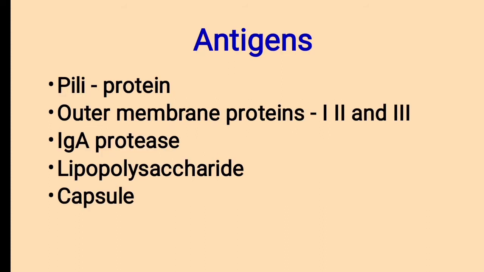Then antigens present in Neisseria gonorrhoeae. Pili, that's a protein antigen present in Neisseria gonorrhoeae. Then outer membrane proteins containing proteins 1, 2 and 3. Then IgA protease enzyme, lipopolysaccharide antigen and capsular antigen. These are the antigens present in Neisseria gonorrhoeae.